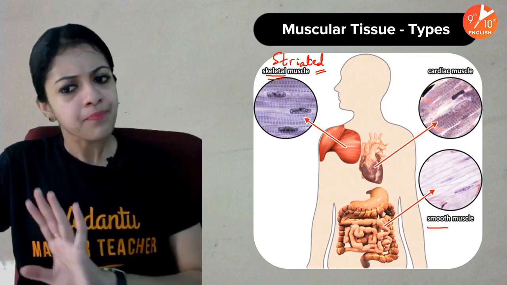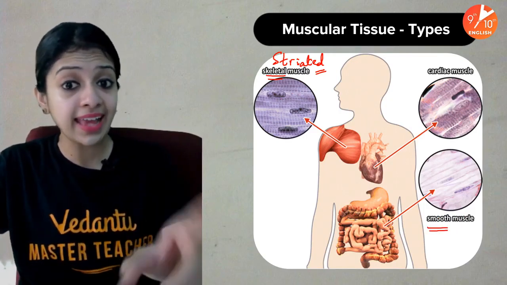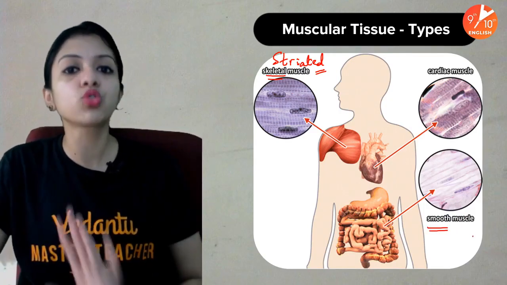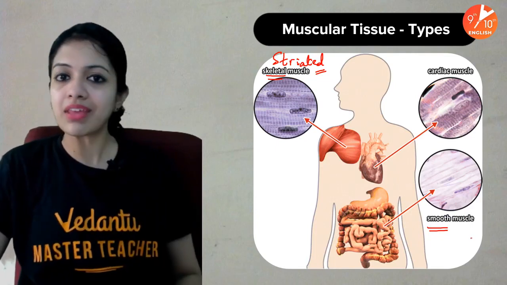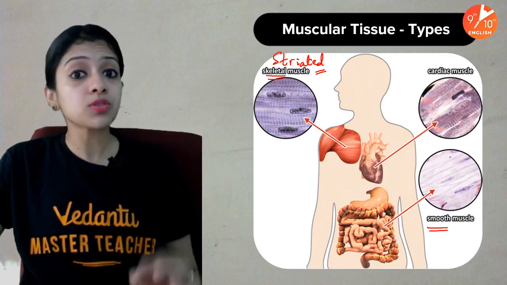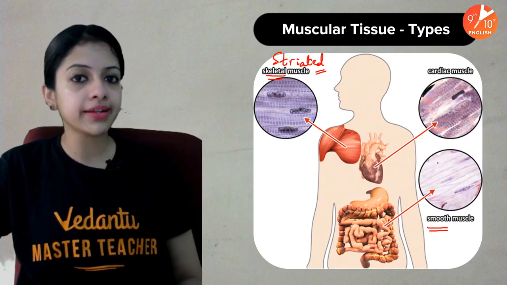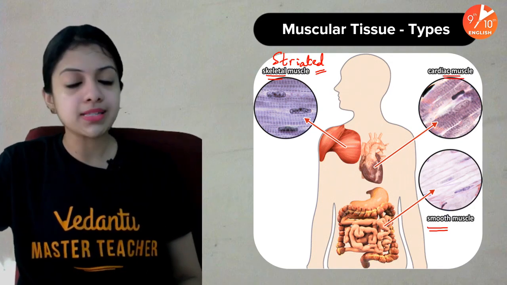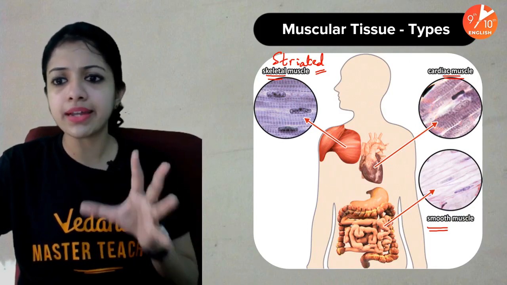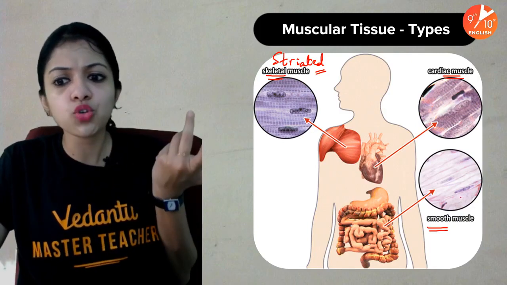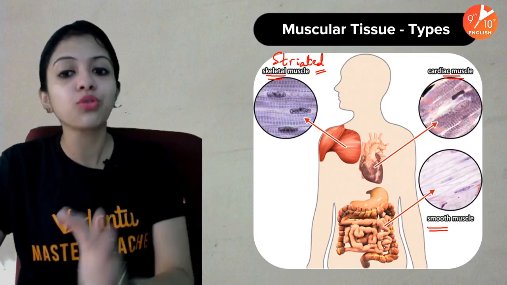Smooth muscles, because they don't have any kinds of striations, unlike skeletal muscles. So we call them smooth muscles, which are involuntary in nature. Then comes one more type of muscle, which is found exclusively in your heart, and that is called cardiac muscle. So you may wonder, why isn't cardiac muscle considered a type of smooth muscle? There is a reason for that. I will tell you each of these in detail.